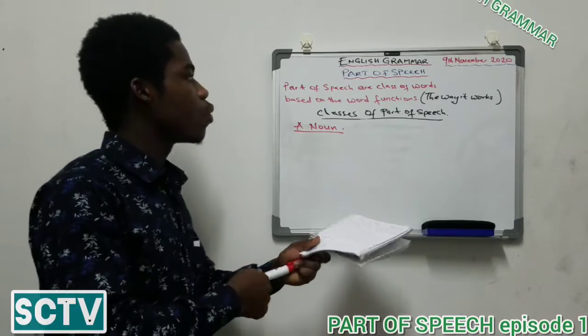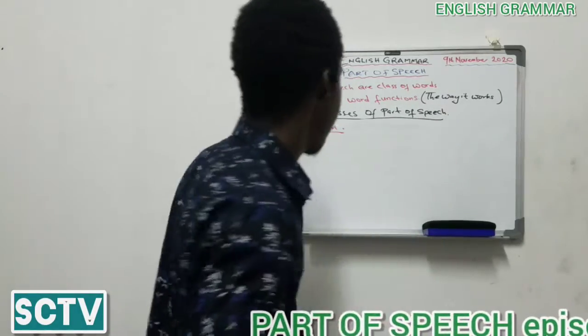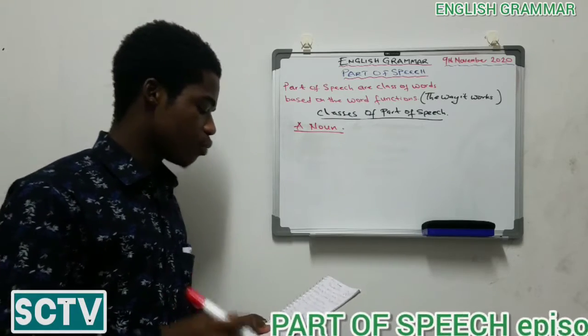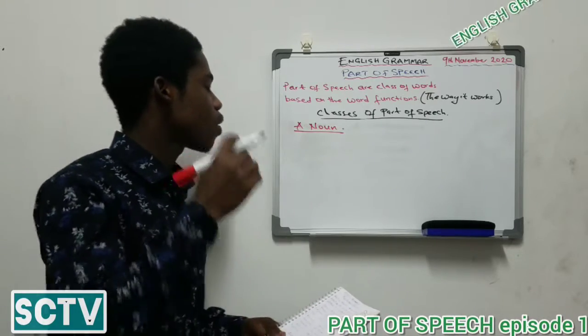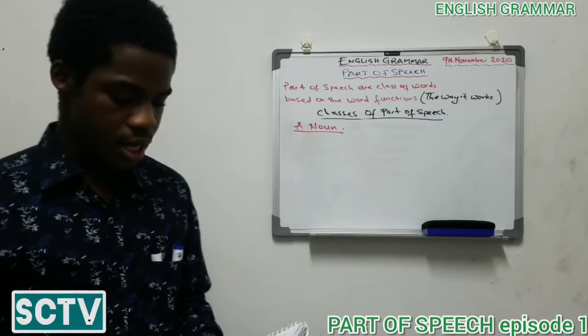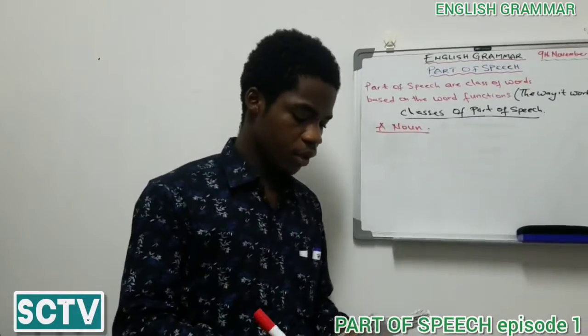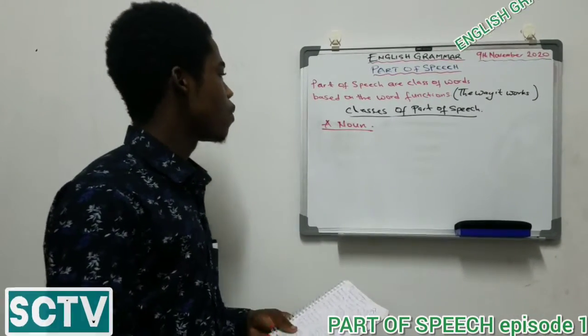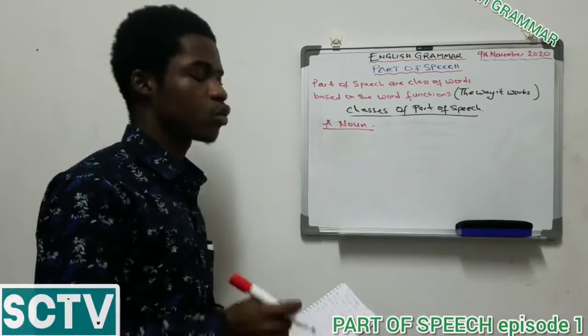That is the way it works. And then I've given 9 part of speech, as in we have the noun, preposition, interjection, conjunction, article, adverbs, verbs. So right now we'll look at a noun as one part of speech.